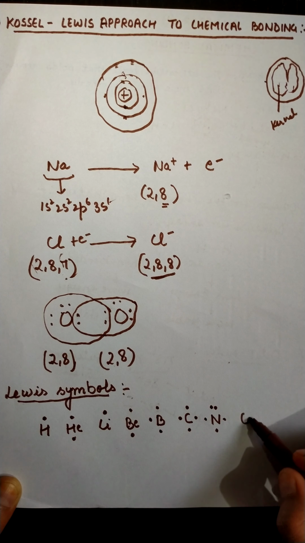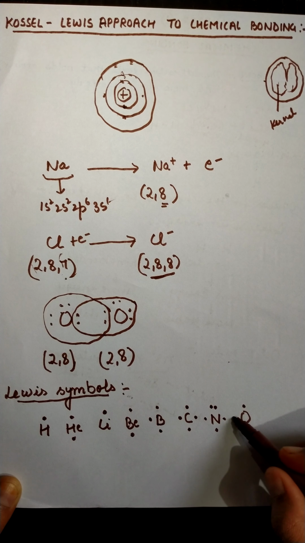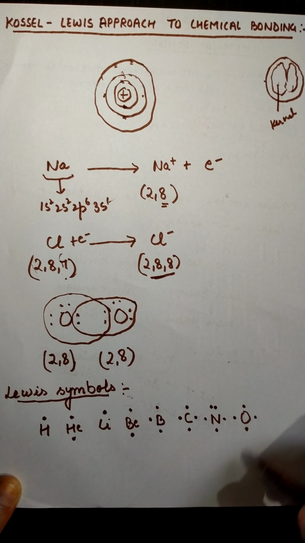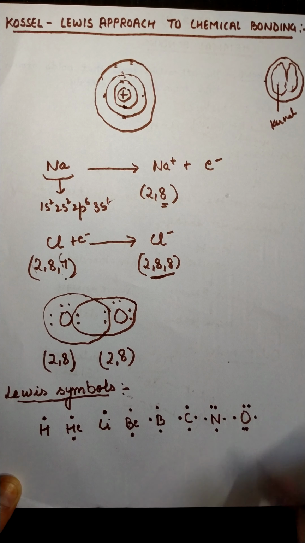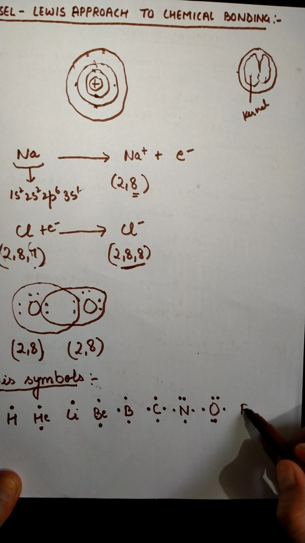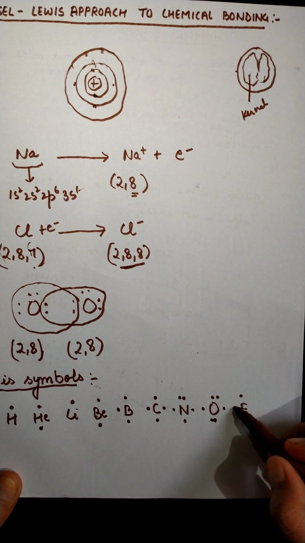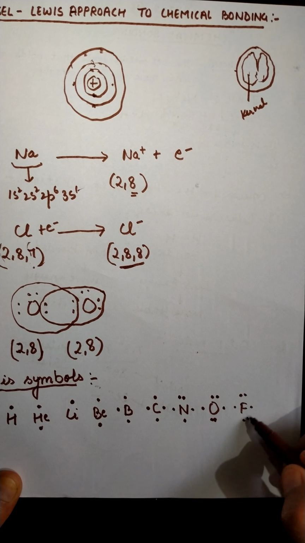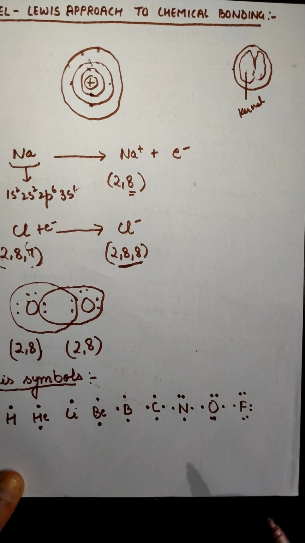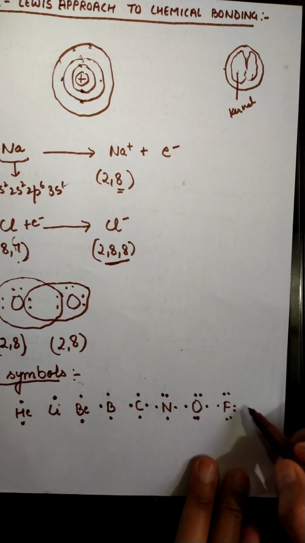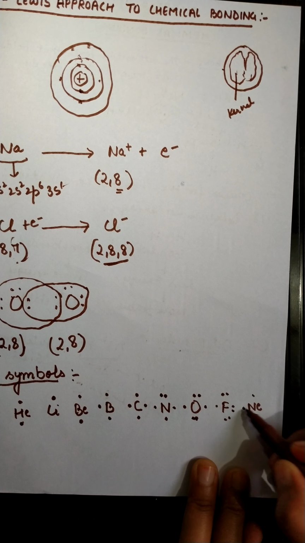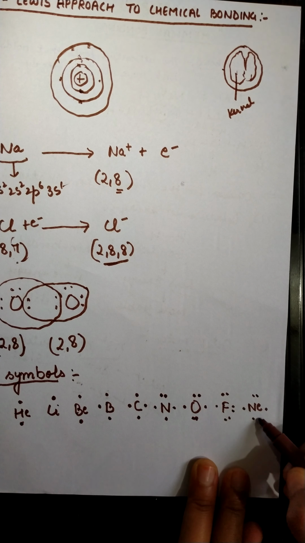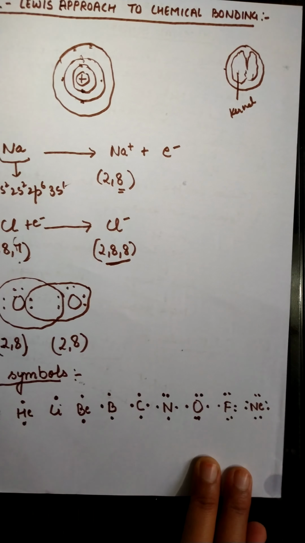And oxygen, 1 2 3 4, so it will be 5 and it will be 6. Then for fluorine, 1 2 3 4 5 6, and this one is 7, like this. For neon, we can represent it like this. Neon, 1 2 3 4 5 6 7 8.